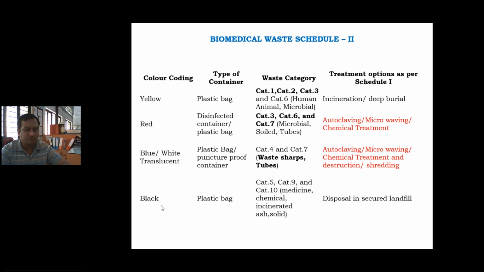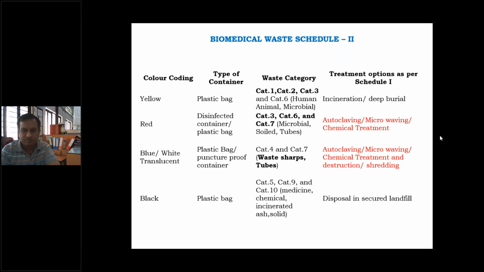So these 4 colors are given to a particular type of container. That is, a yellow plastic bag container is there, and category number 1, 2, 3 and category 6 can be stored or collected in these plastic bags, and the color of that container is yellow, right? So this type of container, plastic bags having color yellow, is for category number 1, 2, 3, 6 from the Schedule 1 categories. The treatment option as per Schedule 1 is already discussed, that is nothing but incineration and deep burial.